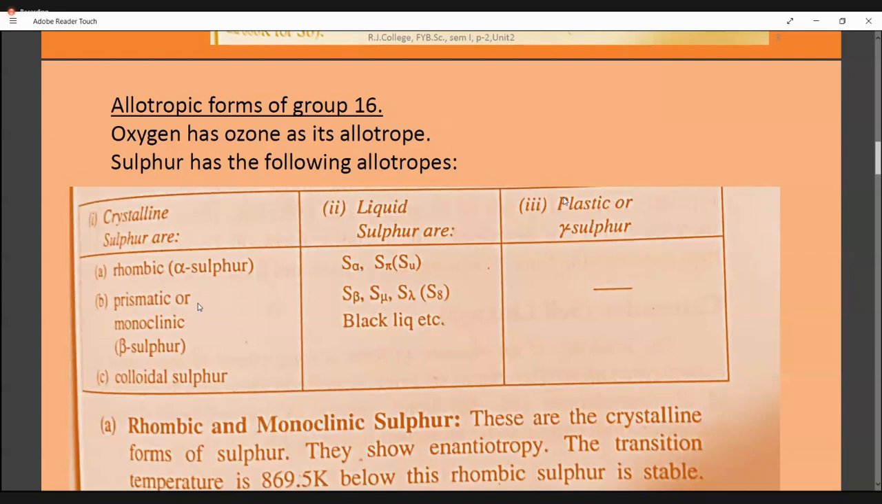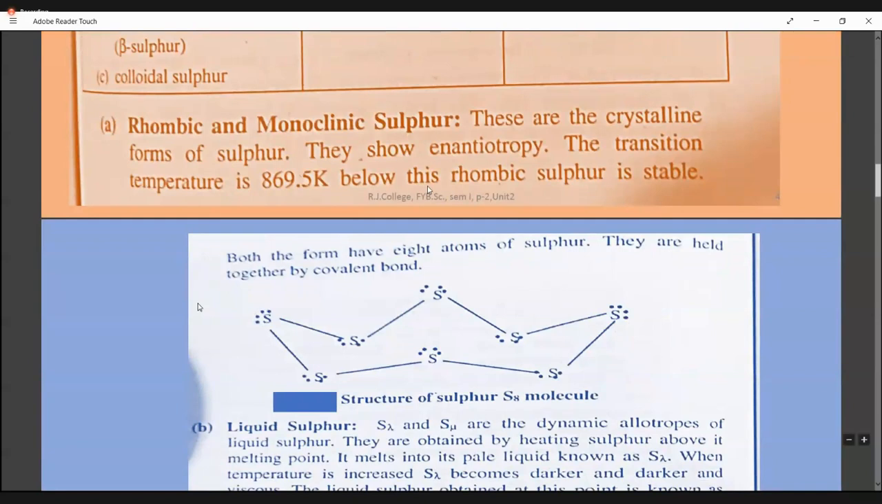So these are the various allotropic forms, but we will not be studying all these forms. We will study selectively certain things only. One is rhombic and monoclinic, very important. Both of them fall under the crystalline type of sulfur. They show anisotropy and a transition temperature. What do you mean by transition temperature?